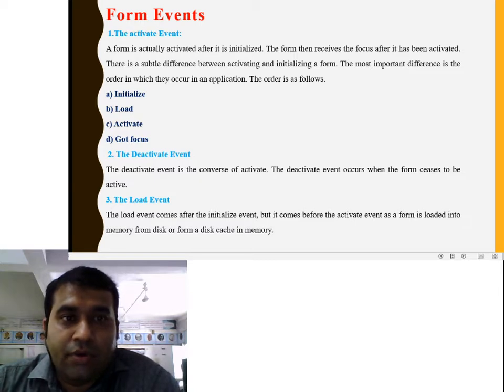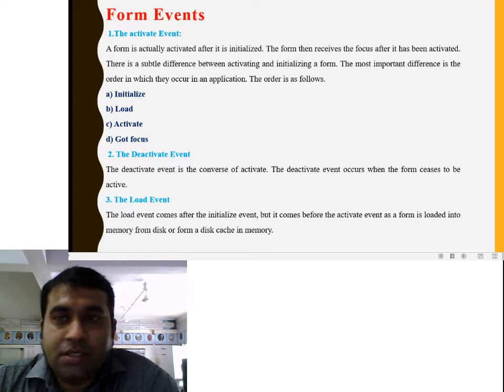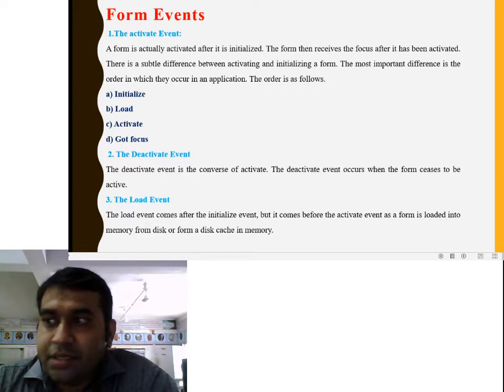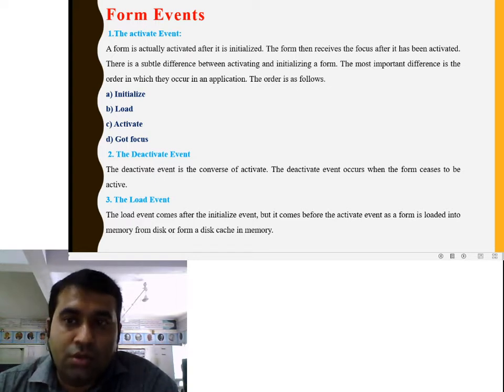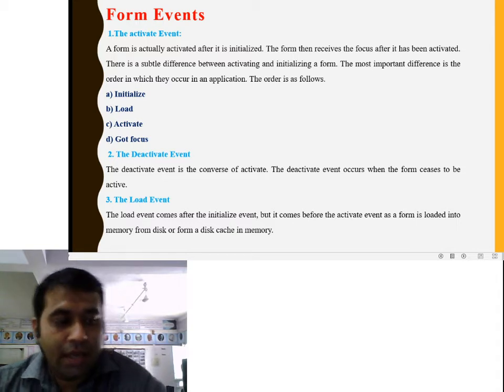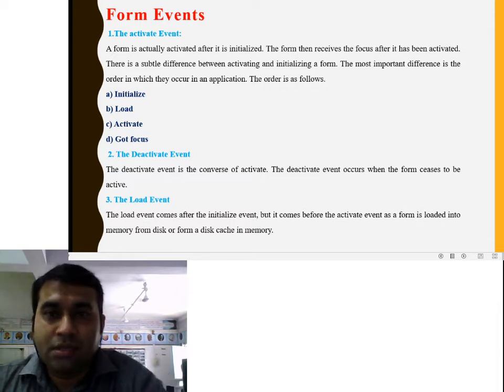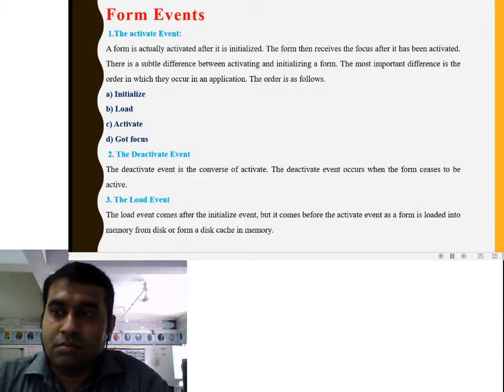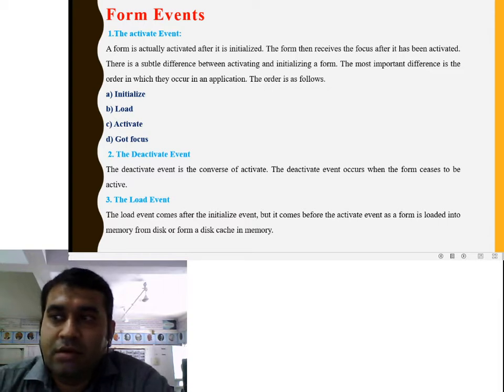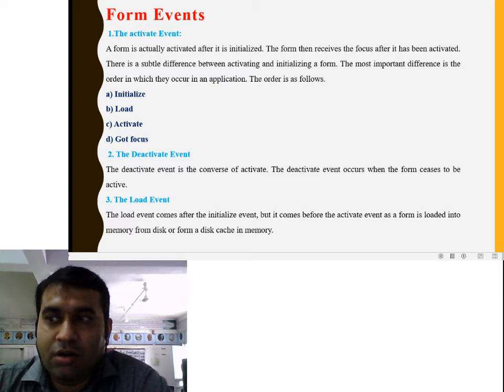The most important difference is the order in which they occur in an application: the initialize event, then load, activate, then the got focus event. The got focus event differs from the enter event. The got focus event occurs every time the control receives the focus.